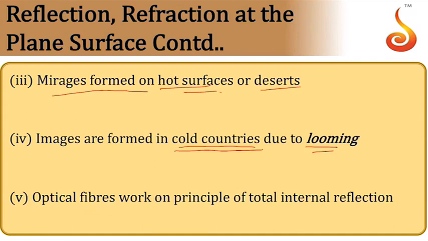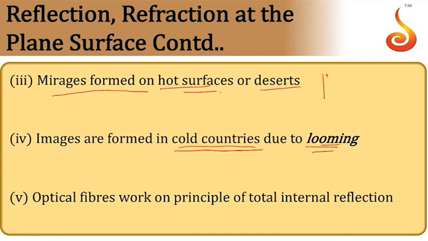But in the case of looming, this happens near the seashore. If you are observing a boat, due to foggy conditions, due to too cold conditions, you will not be able to see the ship. So that ship, you will see it floating in air. That phenomenon we call looming. So it will be exactly the reverse atmospheric condition.